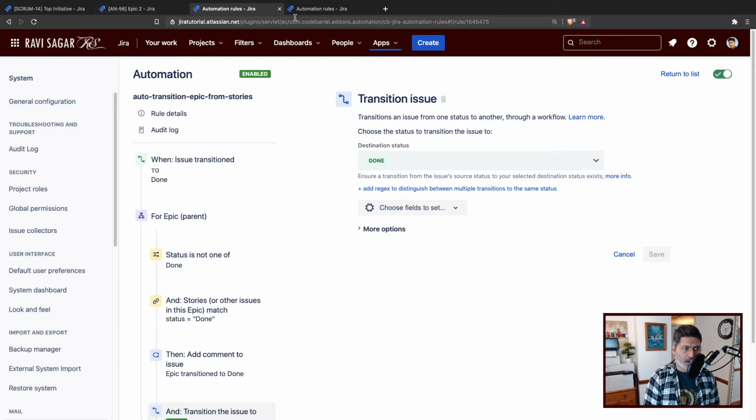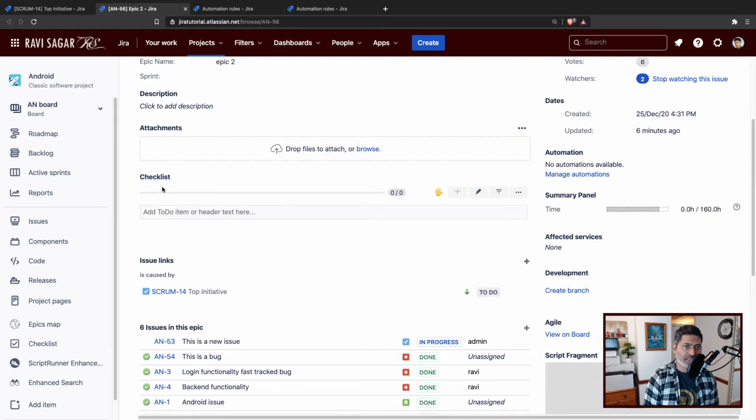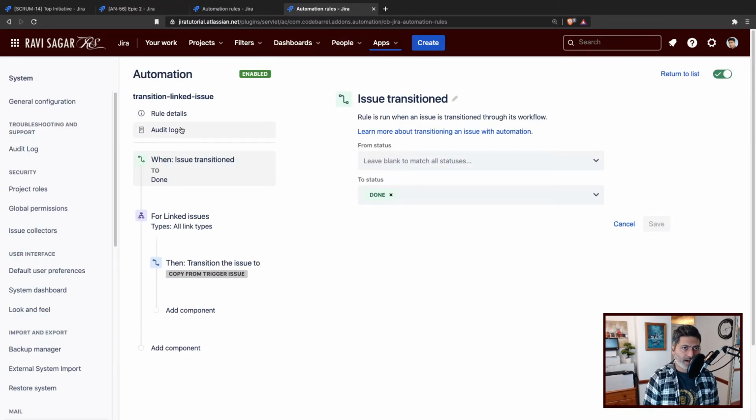You can of course test it, and maybe we can test it again. But what I also want to do, along with the epic, is change the status of the initiative which is linked, and this is using the issue link is caused by. So let us go to the second rule. For the second rule, we'll listen for this event called issue transitioned to done. I'm not really adding any other condition, but I think you should, just to make this rule a bit more tight, or rather, a bit more relevant for what we want to do.